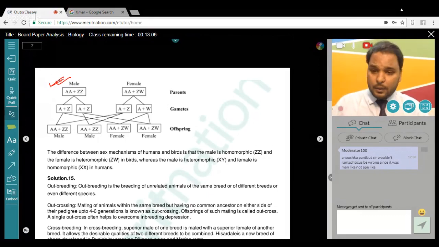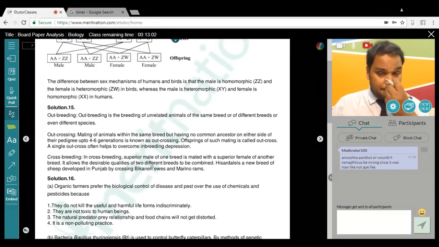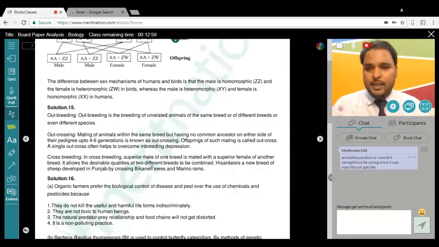Okay, now question number 15. Simple lines. It has asked you about outcrossing, outbreeding, crossbreeding. These are the simple definitions you have to write, and I think no one has any issues writing these definitions.